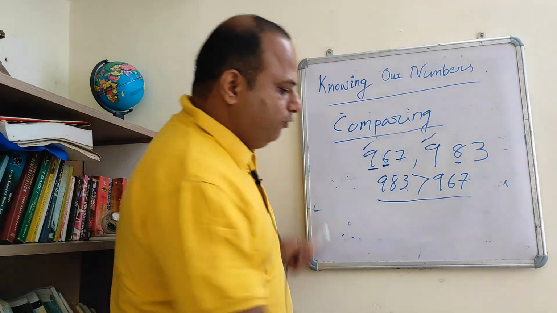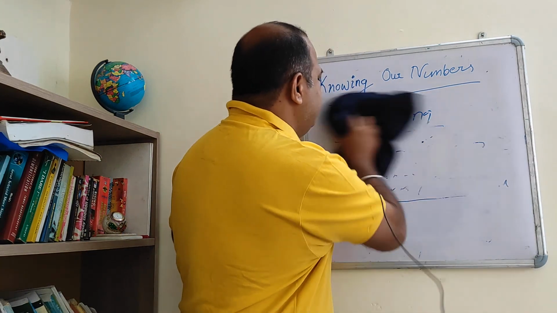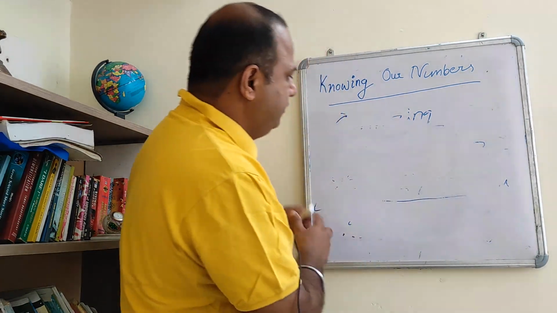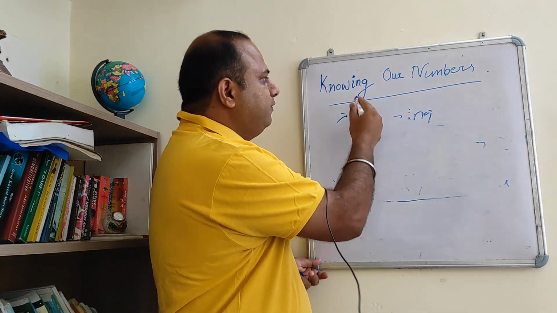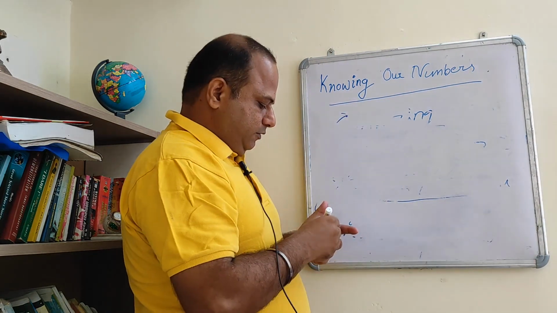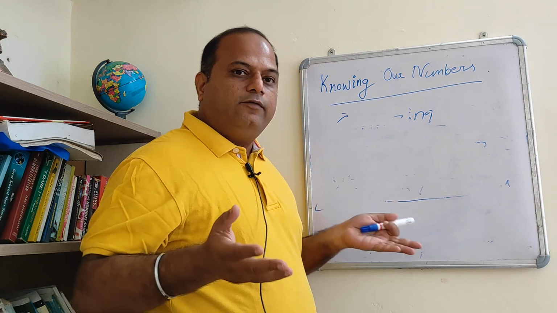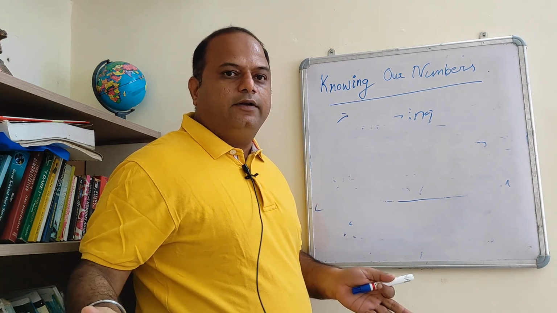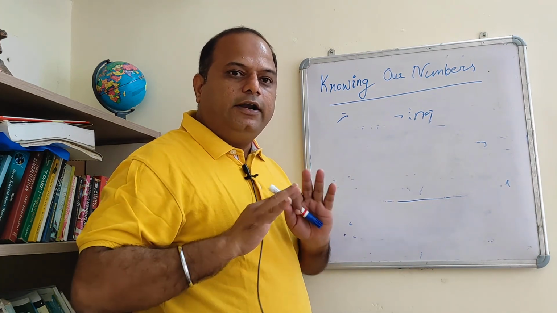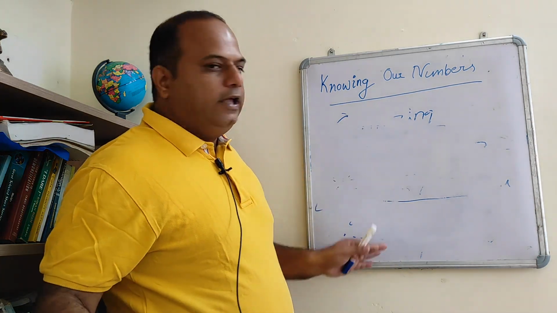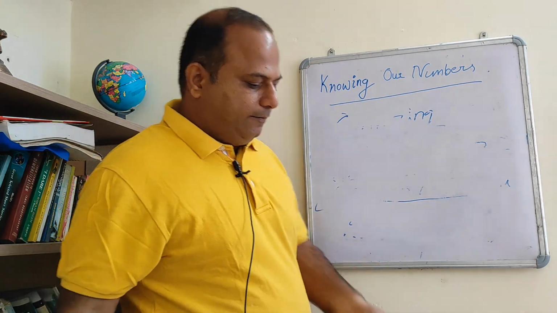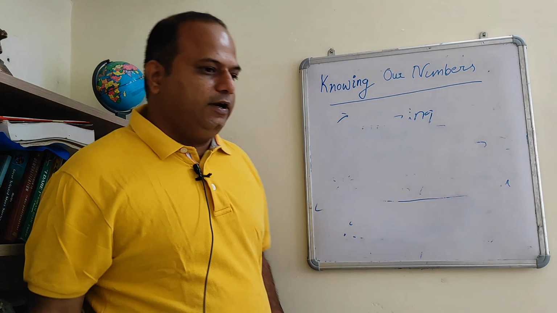So friends, today in this session we learned the knowing of our numbers, then we learned the forming of our numbers, how the numbers were formed. All the numbers were formed by the digits 0 to 9. That is the only important thing; after that everything is repetition. Then you know how to compare numbers. For comparing, I will repeat again.